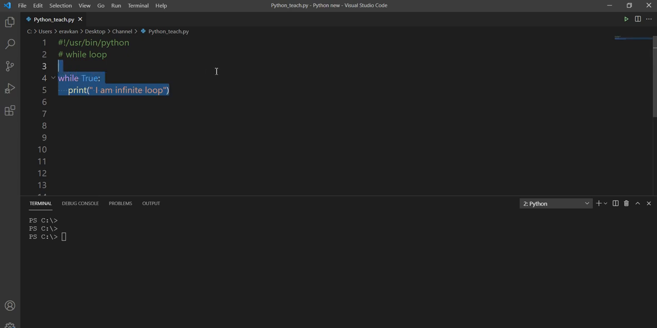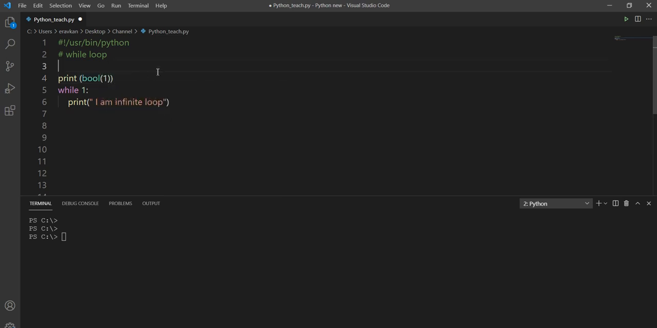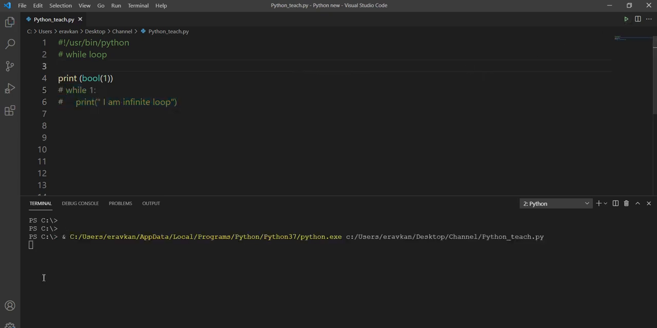Okay, you can give 1 here also. This is also an infinite loop because the Boolean value of anything that is not equal to 0 is true. Let me check this. So this is true, so this will also make my infinite loop. Okay, if I put 0 here, then what will happen? The loop will not run even a single time. Why? Because the condition is false, so it will not execute.